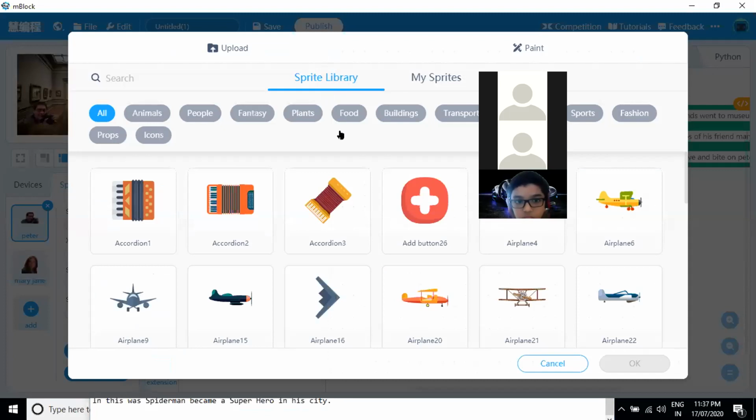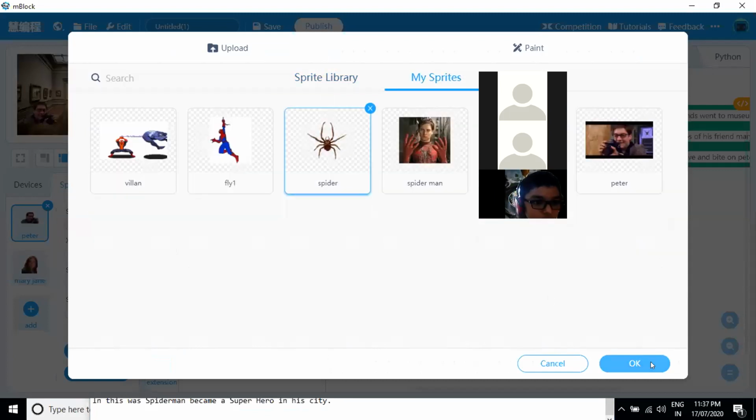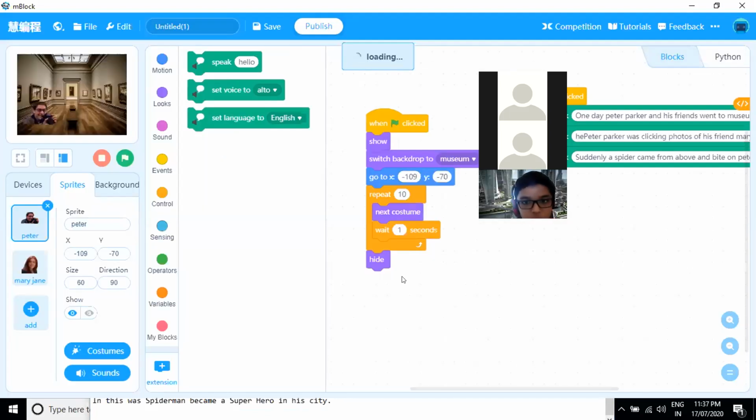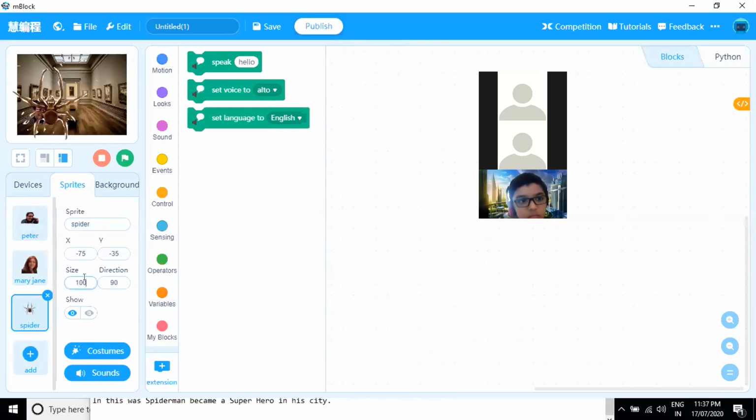In my sprites, I have a spider. I've also sent you the spider sprite. Okay, so what will the spider do? We will change the size of the spider. So we will keep the size, for example, 40. Okay, this much is fine.